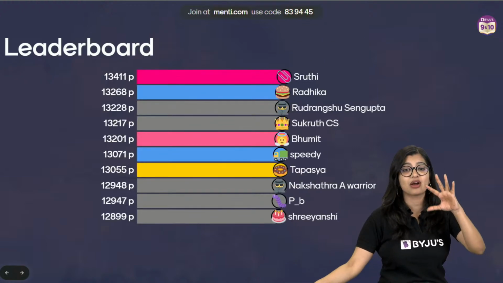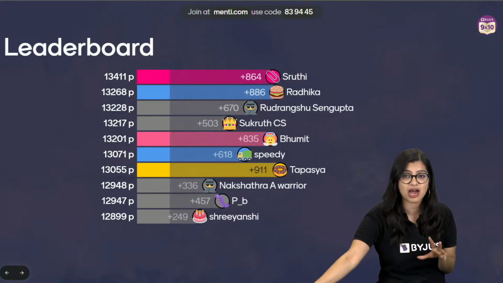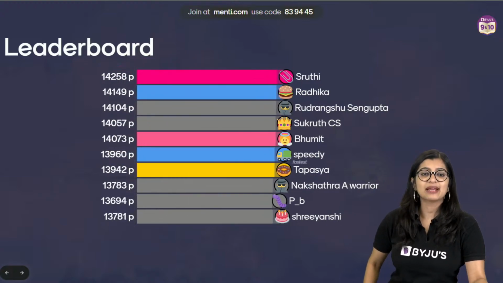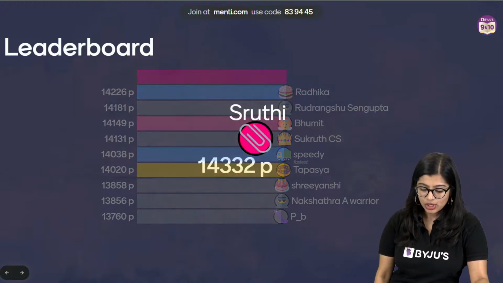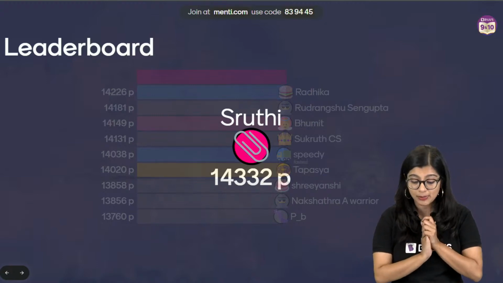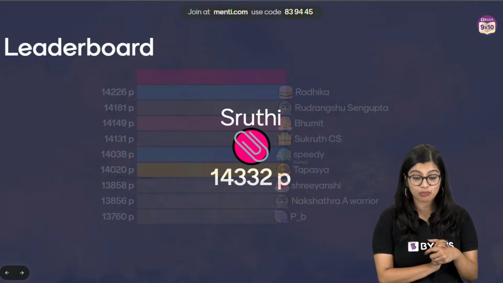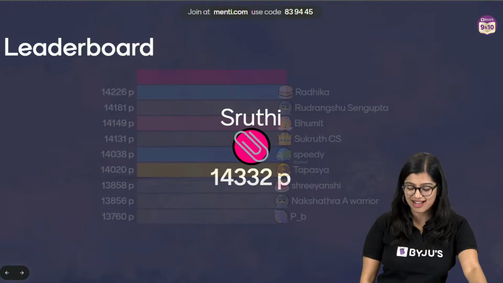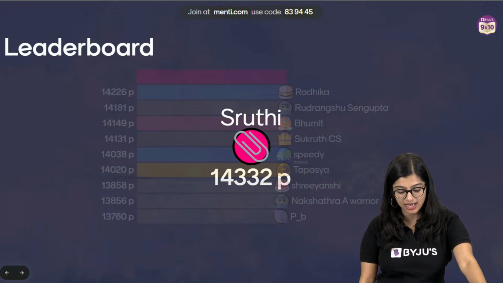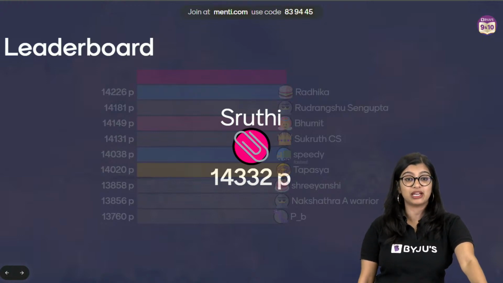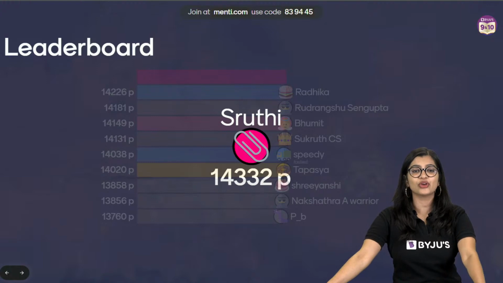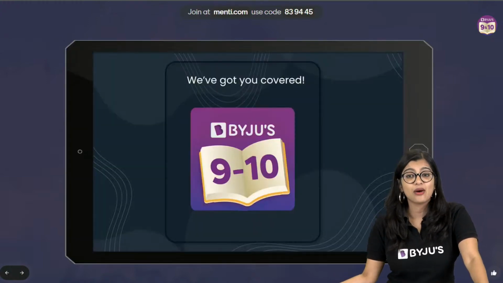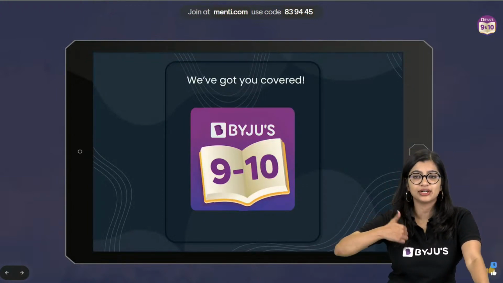So with this, everybody, we are going to be coming to the last part, right? So let's have a look. Okay, sometimes timing matters. Okay, so Shruti has made it on top with 14,332 points. Then I have Radhika, Rudrangshu, Bhumit, Sukrut, Speedy, who is the fastest, Tapasya, I can say Shreyanshi, Nakshatra, and PB, who has made it to the top. So well done, all of you. Well done. I am super proud of all of you. Yes, and now I know that we've got you covered no matter what.